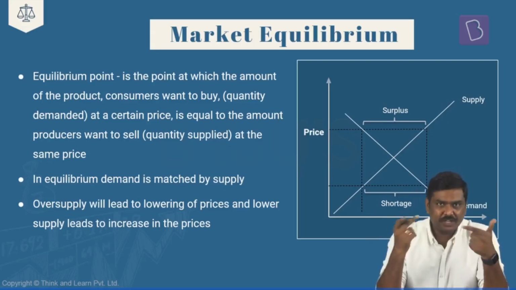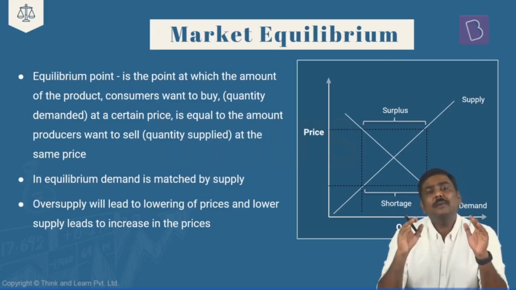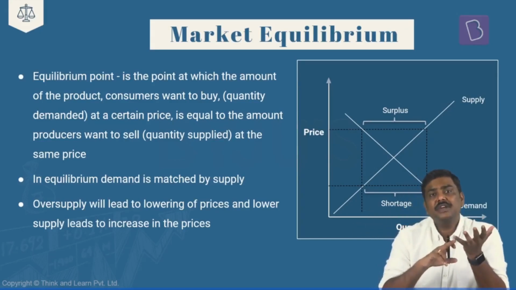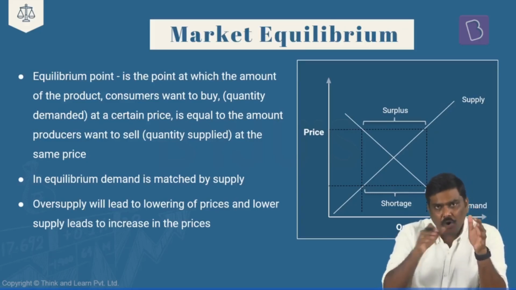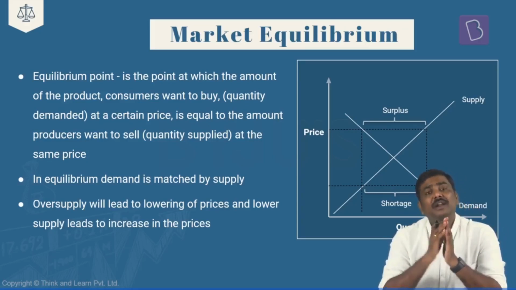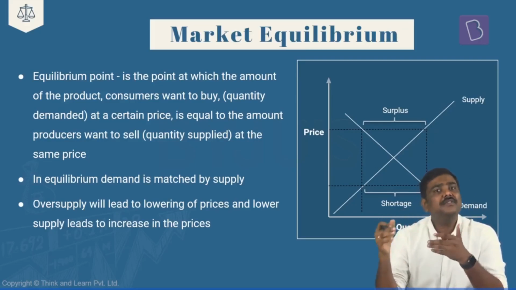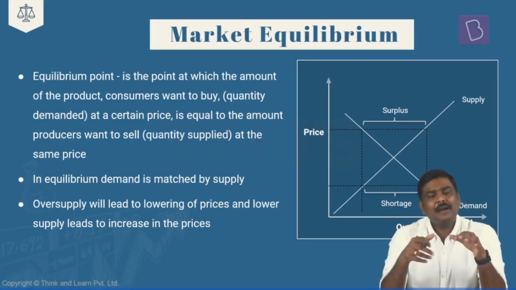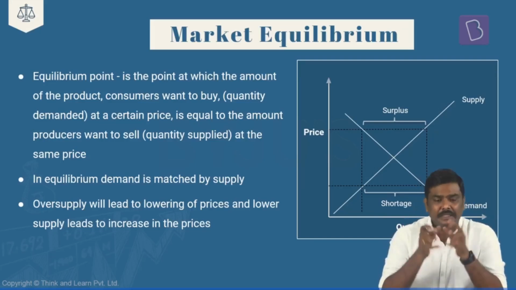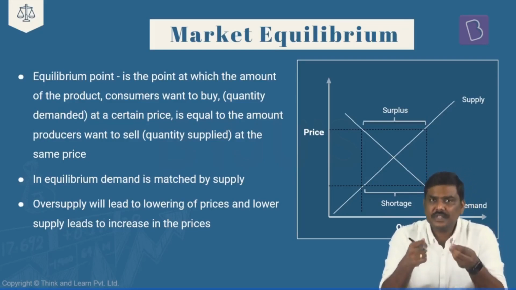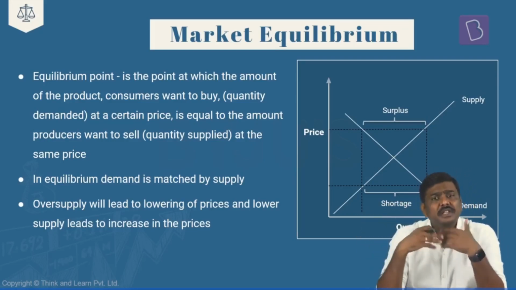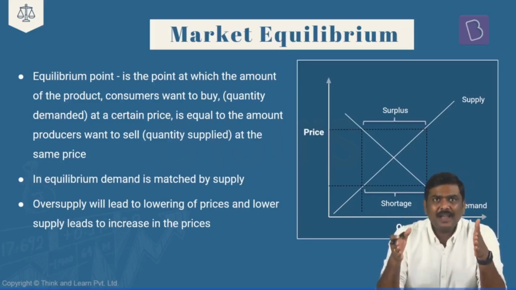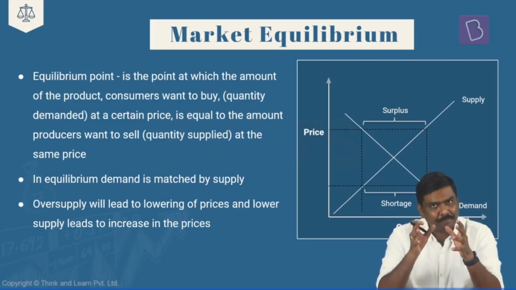What will happen when the price changes in case of demand, and what will happen when the price changes in case of supply. But more importantly, we have drawn the curve of the law of demand separately as well as the law of supply curve separately. But in the market, please understand this, demand as well as supply are happening in real time. That is, there is a demand for goods and services in the market, and there is supply for these particular goods and services in the market. So both demand as well as supply are taking place at the same point of time.